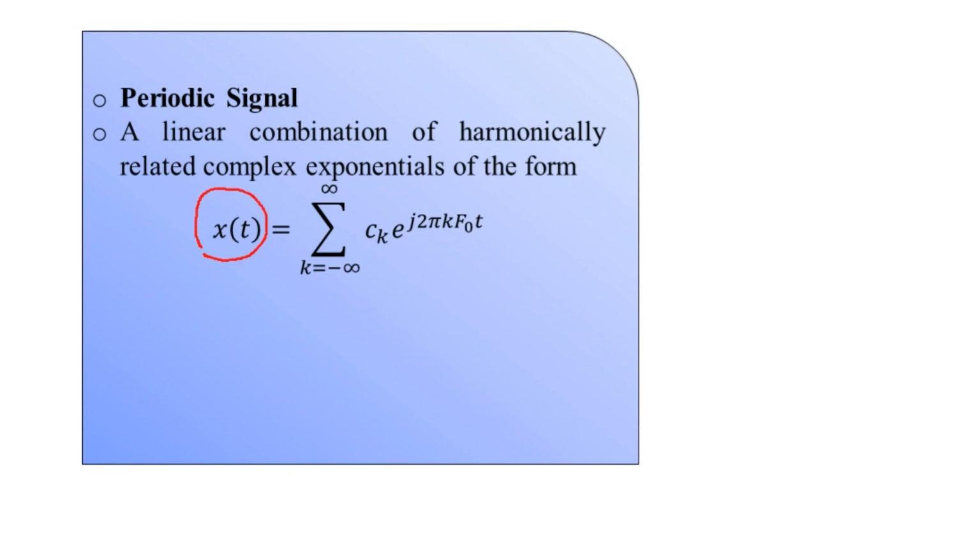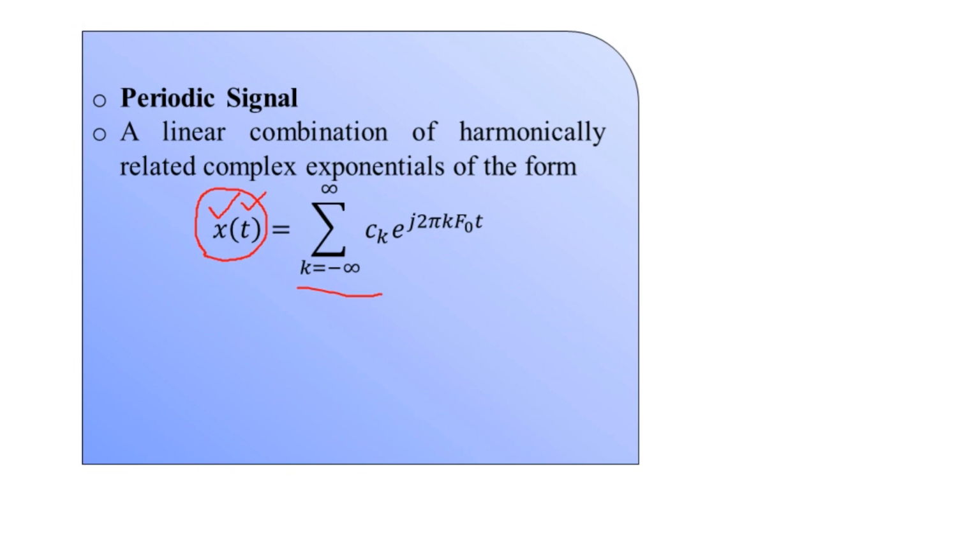As we mentioned t within the parenthesis, this is the time domain representation. The signal amplitude can be denoted by x here. It can be expressed in the form where we carry out the summation for the index k equal to minus infinity to infinity over c sub x k multiplied by the exponential e to the power j times 2 pi k capital F0 times t here.